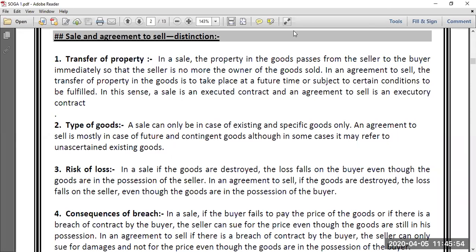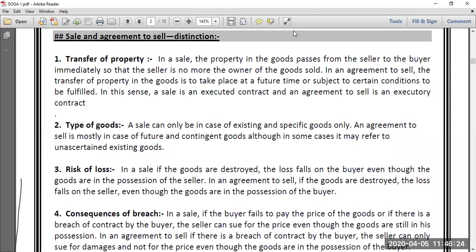So very first of all, whatever we discussed till today, once again: the contract of sale is a contract whereby the seller transfers or agrees to transfer property in goods to the buyer for a price. Here, two things emerge: transfers or agrees to transfer. Where transfer means what? It's a sale.